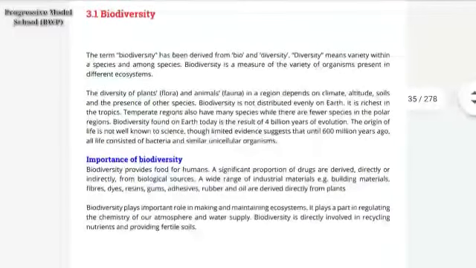Now we will study the importance of biodiversity. What is the importance of biodiversity? Biodiversity majorly provides food for humans. A significant amount of drugs are derived directly or indirectly from biological sources, which can be plants or animals. A wide range of industrial materials such as building materials, fibers, wood, dyes, resins, gum, adhesive, rubber, and oil are all obtained from plants, which are a part of biodiversity.